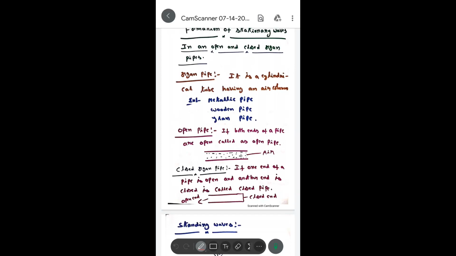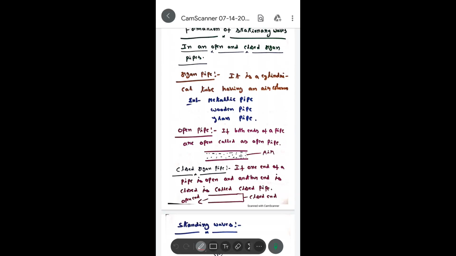Don't think much about why they call them organ pipes. The pipes which are used in musical instruments are called organ pipes.